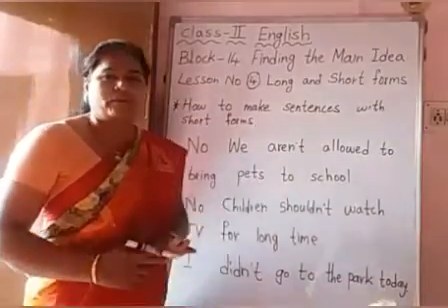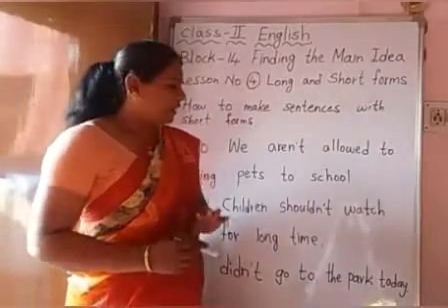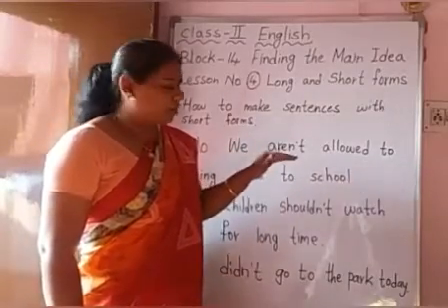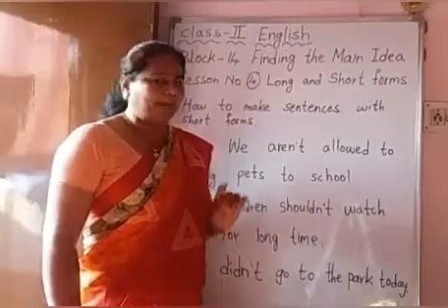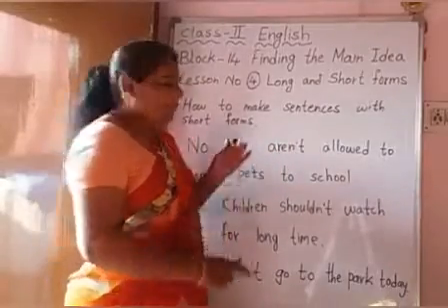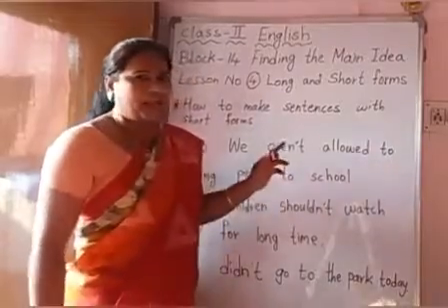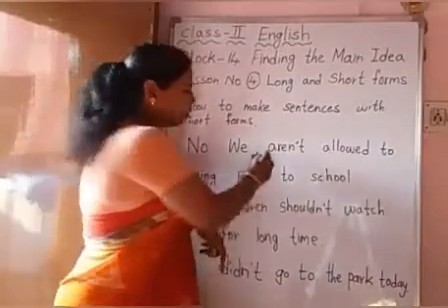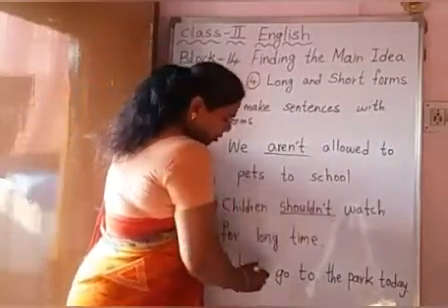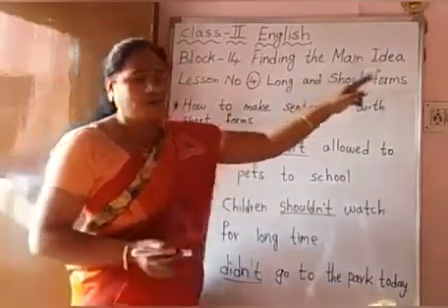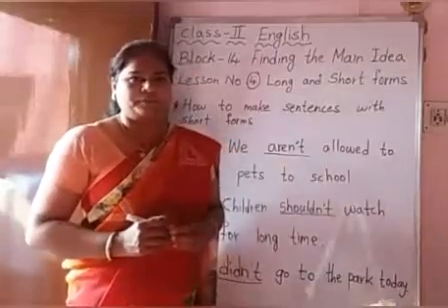Okay children, so what have we learned in today's class? We have learned that some words are written in short forms by removing letter O. In place of letter O we put a sign that is called an apostrophe. And these types of words are called contractions. So we have learned today contractions, long and short forms. Clear children, all of you?